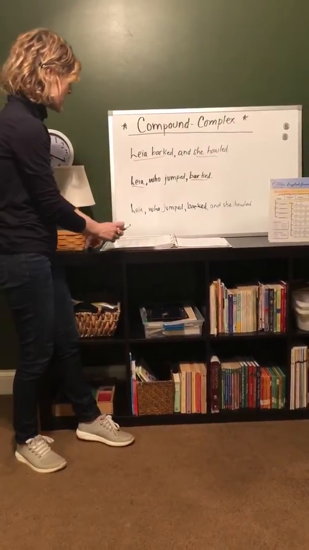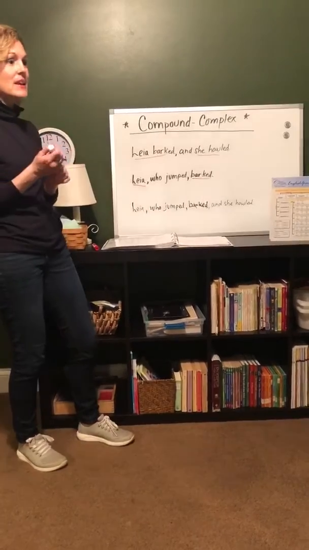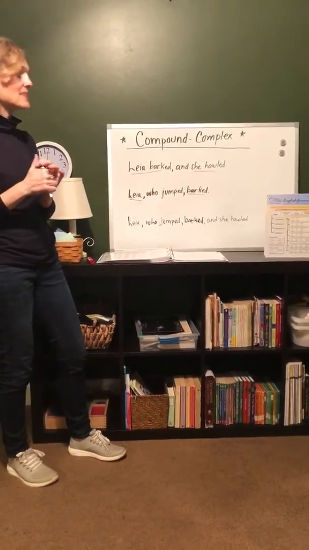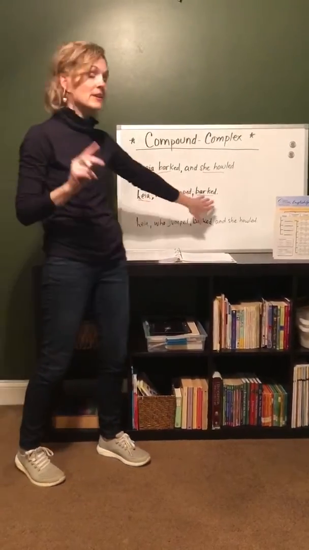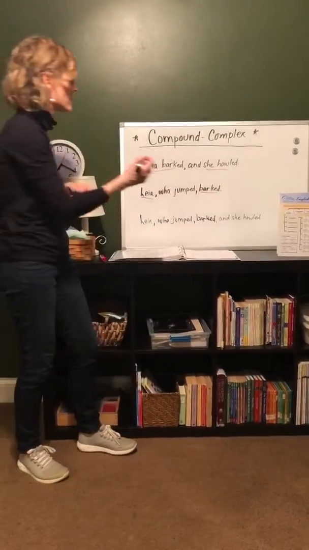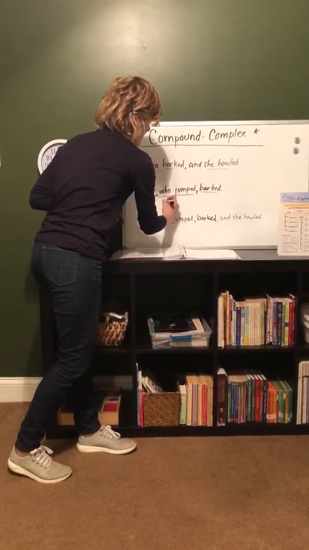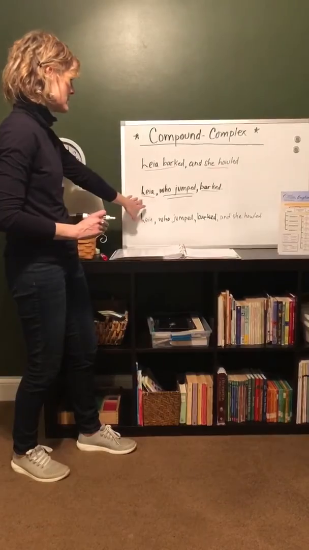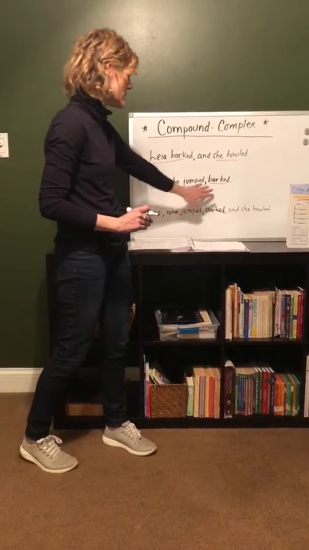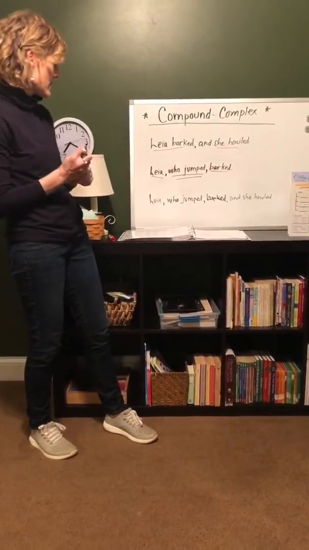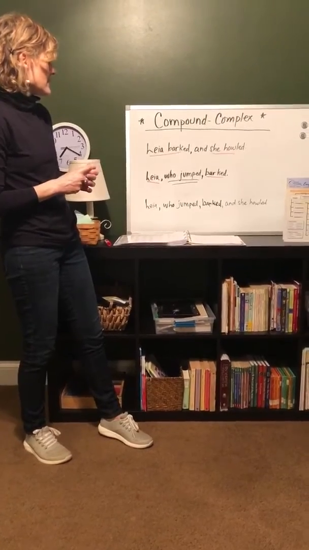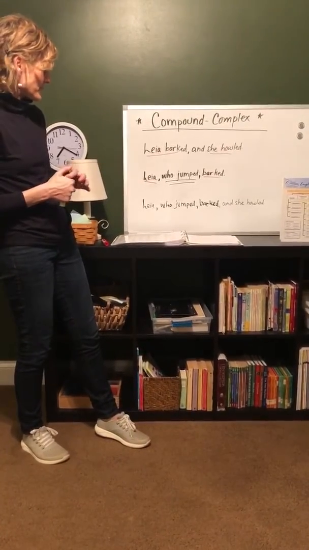The who, which clause. And this is something I have not done, and I realized, and I think this will really help. So we underline our independent clause and our dependent clause. We'll put two lines under it, right? So that's our dependent clause. Leah, who jumped, barked, right? So let's look at our last sentence here.